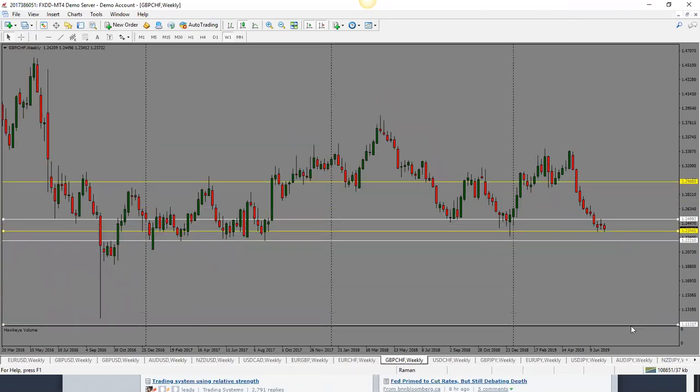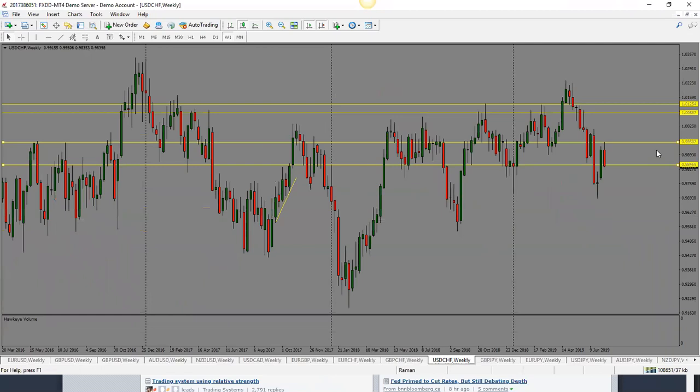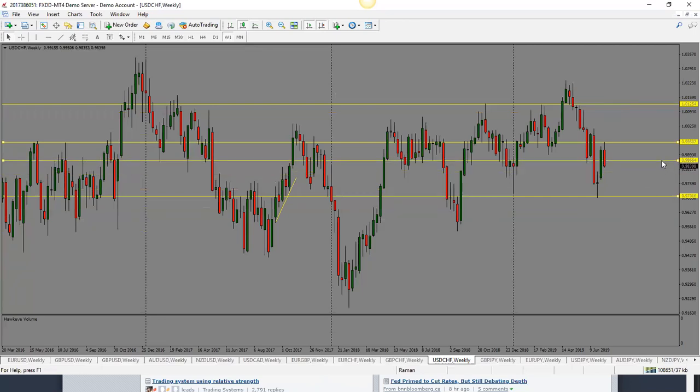Pound Swiss franc here, this one is also looking bearish. Next target here would be into this support resistance level at 1.2220. So bearish bias for pound Swiss as well. Dollar Swiss franc, this one has also turned around. So bias is bearish here.